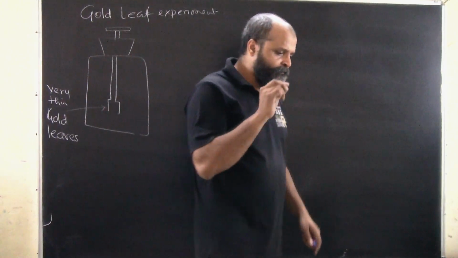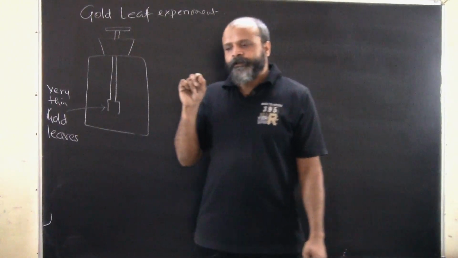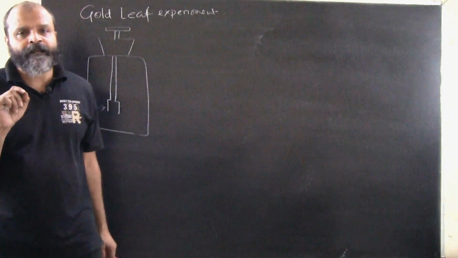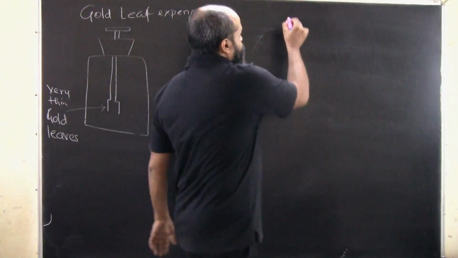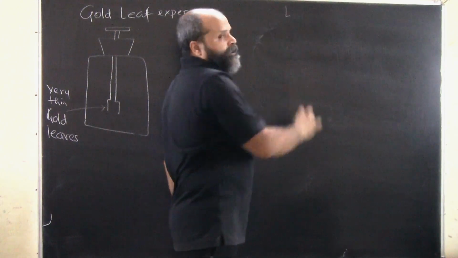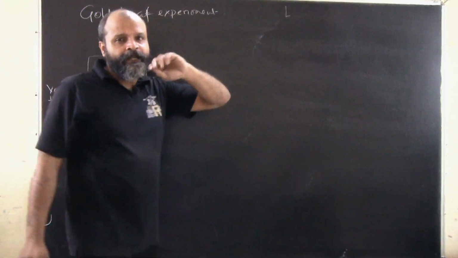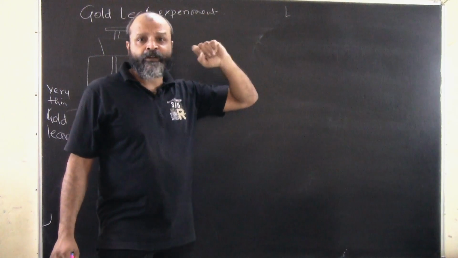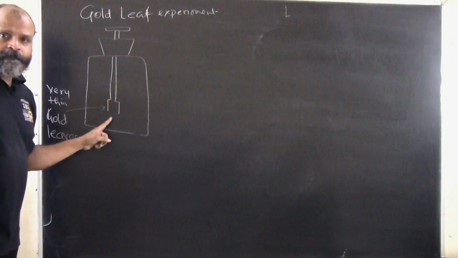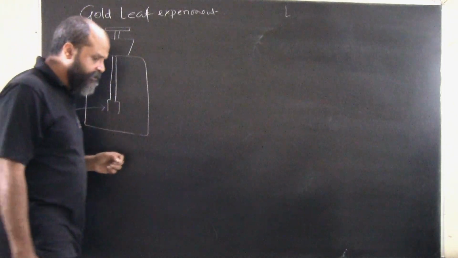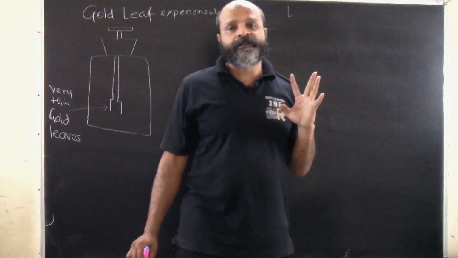When you touch the very thin edges of an electrical appliance, let's say a fridge or maybe an AC, if you happen to touch their corners, you will get a slight amount of electric current. You can feel a certain amount of electric current or shock out there. All right, so in the same way, we have this gold leaf. The lesser the surface area, the more will be the concentration of charges.